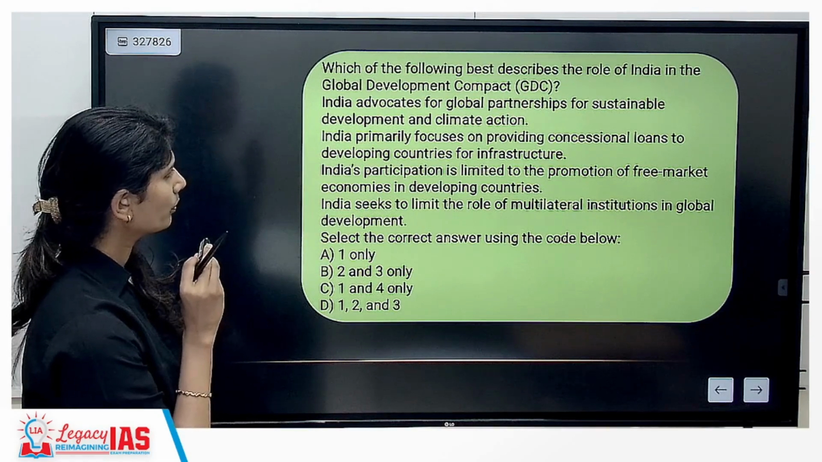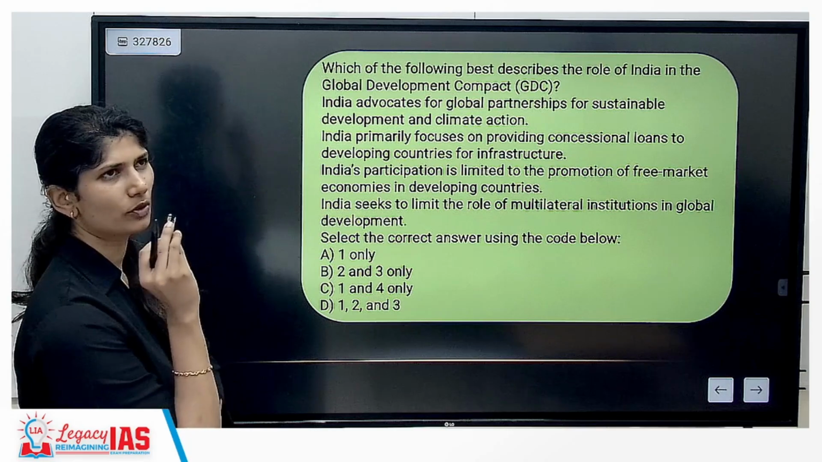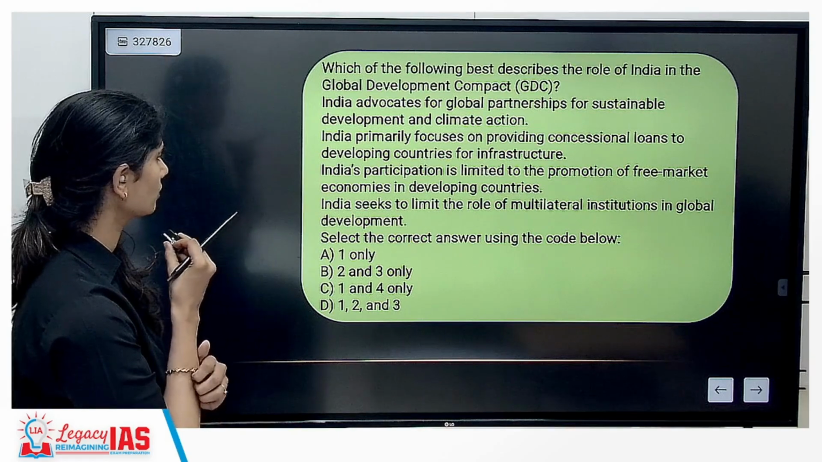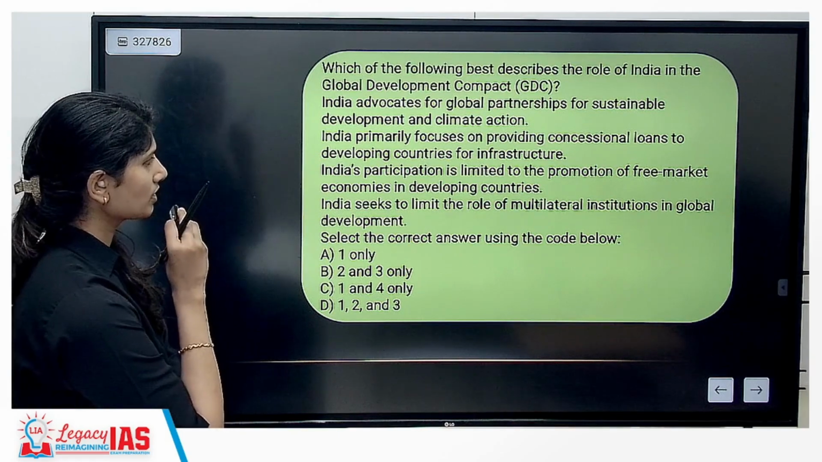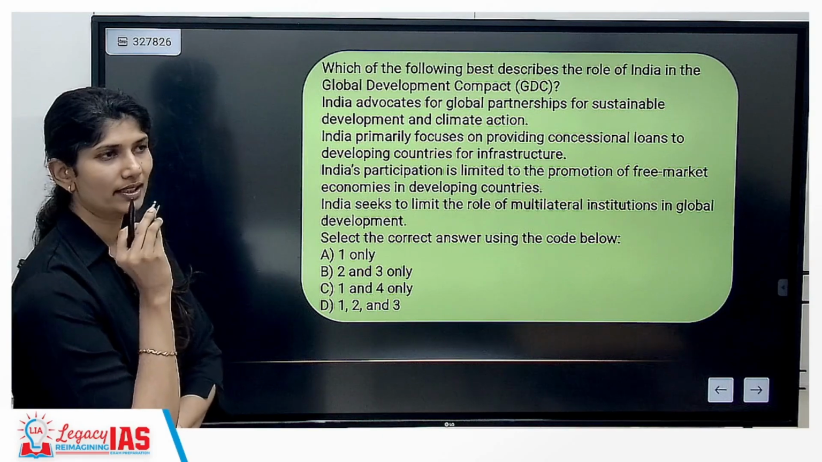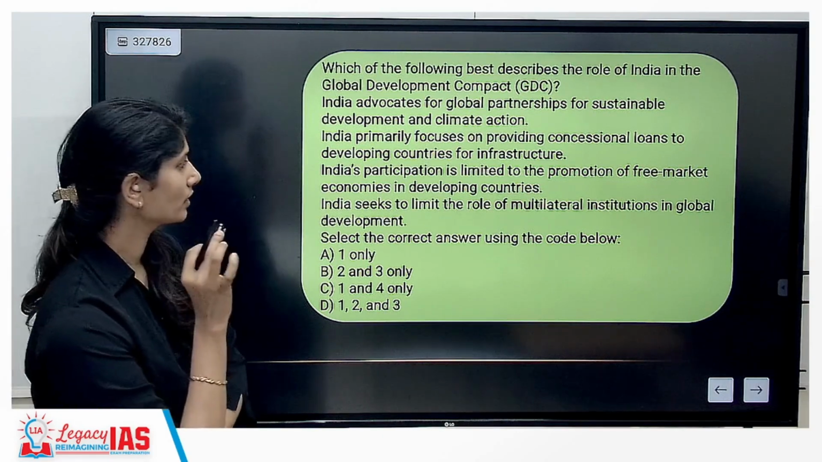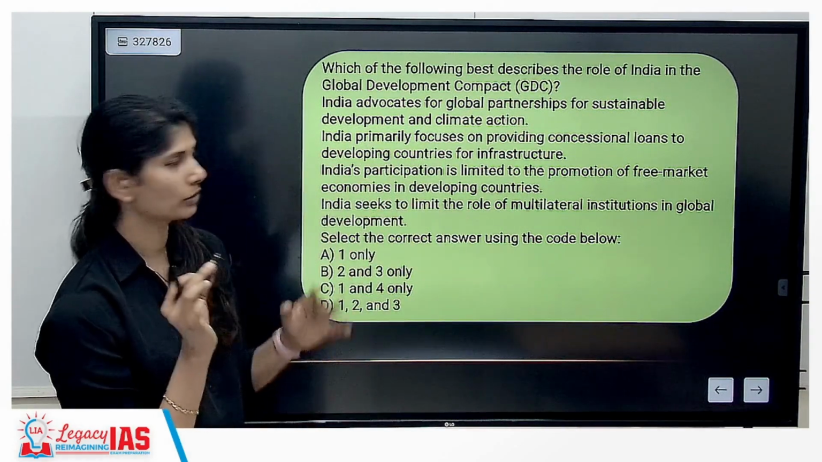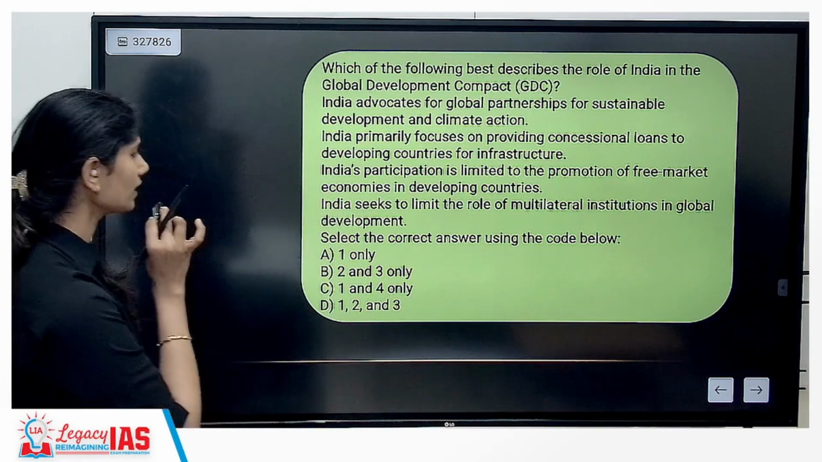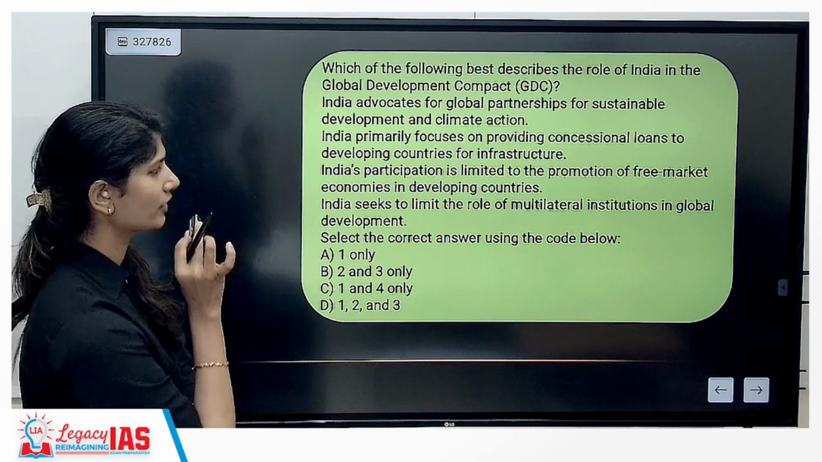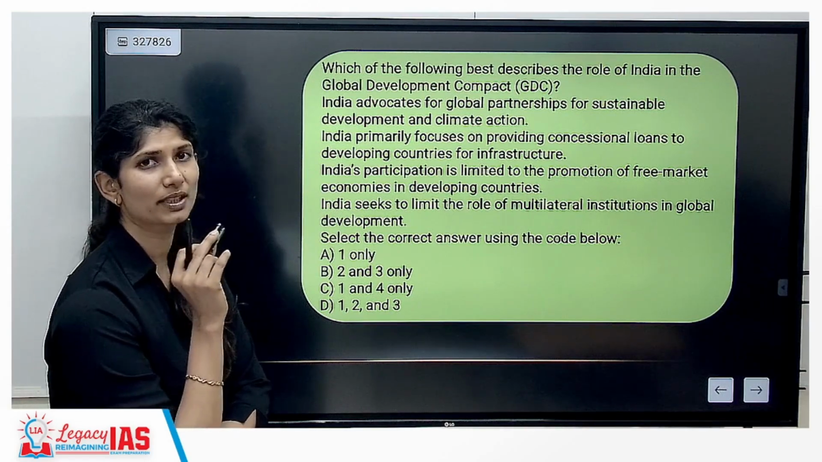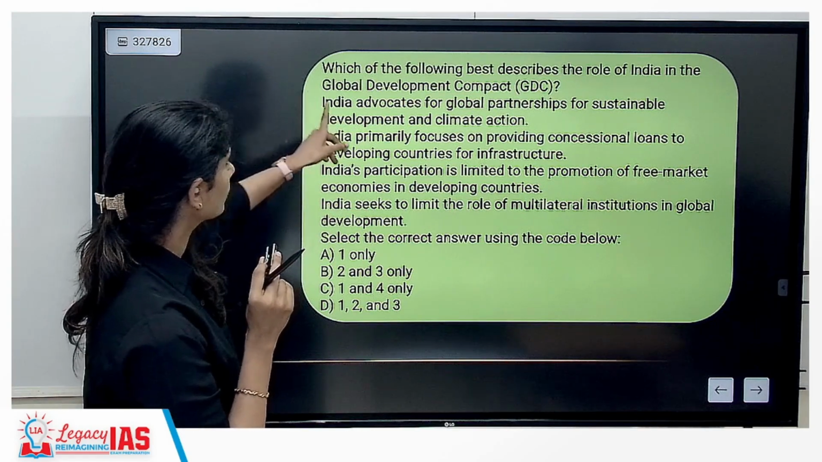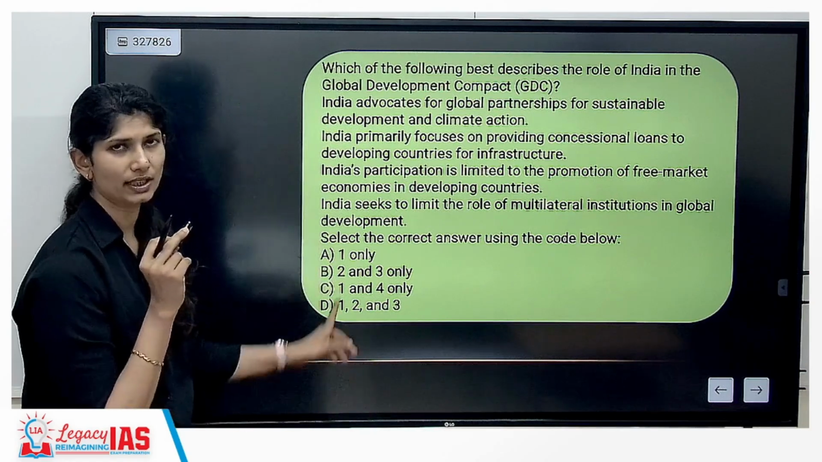Second statement, providing concessional loans as its primary focus, definitely not. We ourselves are a developing nation, so where can we do that? So the second option is wrong. India's participation is limited to promotion of free market? No, India will never be associated with this statement. It will never limit itself to just free market economies. India seeks to limit the role of multilateral institutions? No, it actually wants many people to be involved to play a better role. So all the three options are wrong. Only the first option is correct. Answer is 1 only.